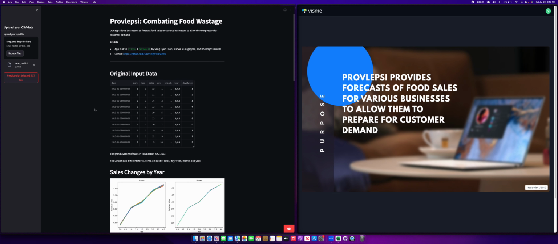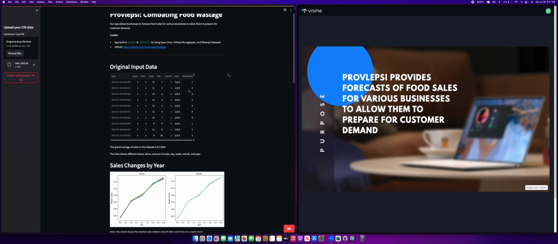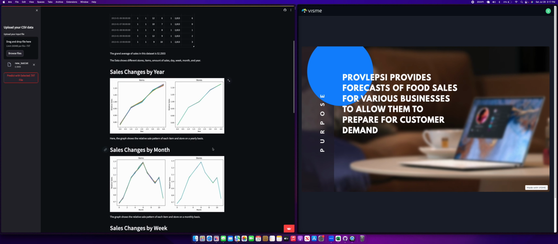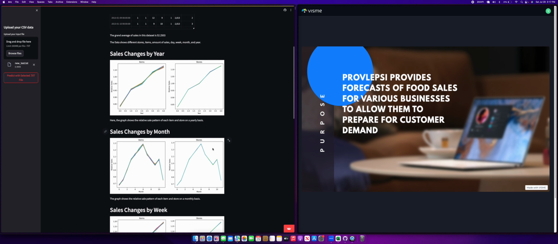After inputting a TXT file, the website will first load overall data and present the data in a spreadsheet form to give the user an idea of what the data is presenting. Here we can see that the TXT file shows the store number, the item number, the number of sales on a particular day, the day of the week and year. In addition, the user can scroll down to see more data. Note that because store numbers and item numbers are shown, projections can be drawn for multiple stores in a chain and multiple food items per store.